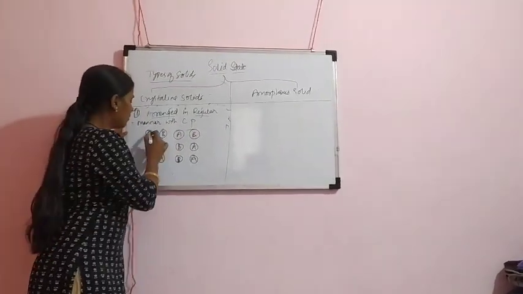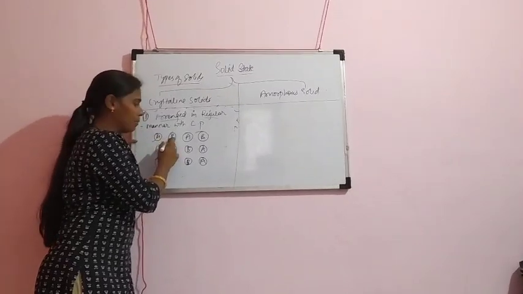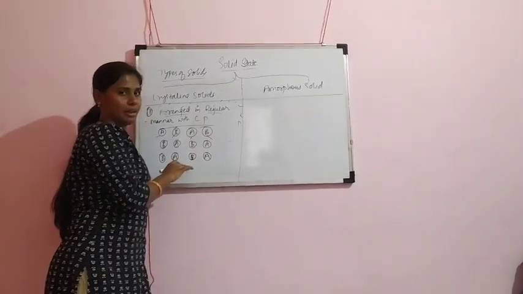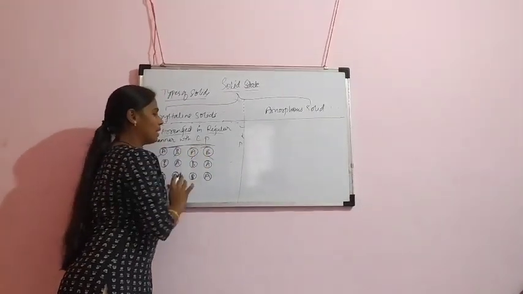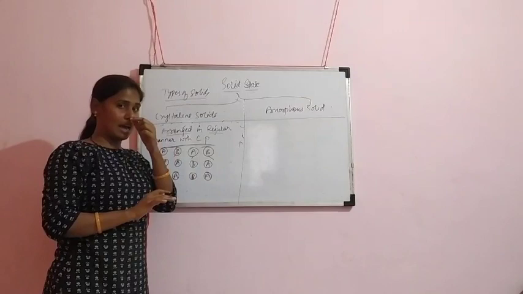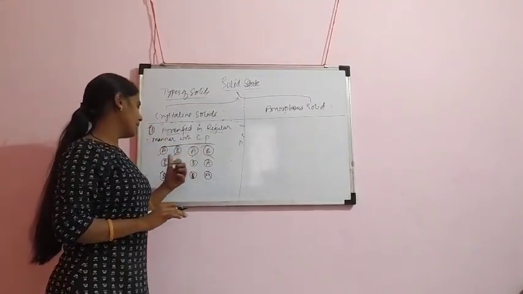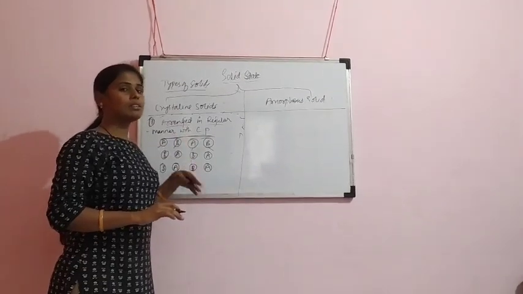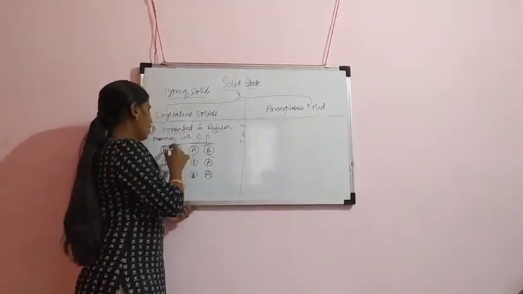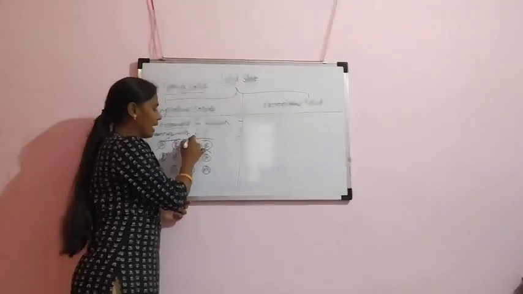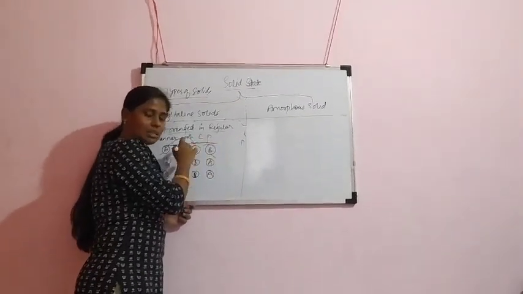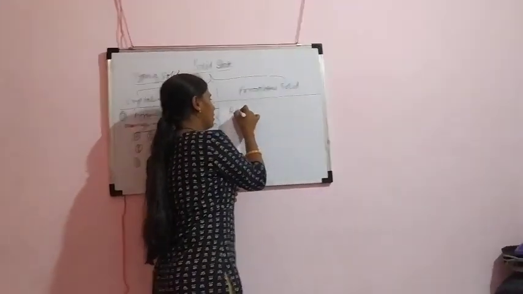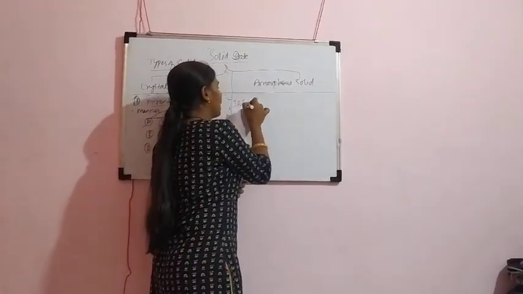For example, first A particle is arranged, then B, then A, then B. It is a regular, systematic manner. A, B, A, B, and then B, A, B, A, then A, B, A, B. Regular means A is repeating, then B is repeating. Whereas in amorphous solids, the arrangement is in an irregular manner.